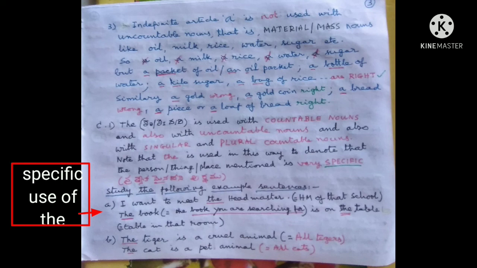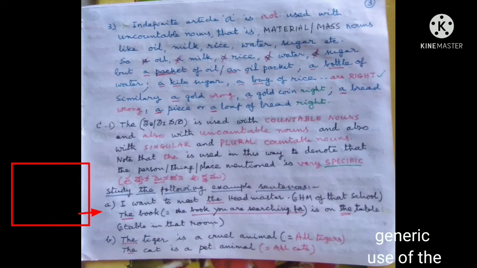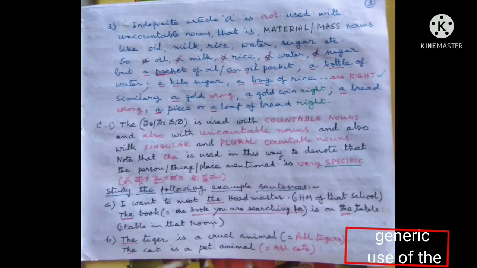B. The tiger is a cruel animal. Here, the means all tigers. The cat is a pet animal. That means the cat means all cats. This is called generic use of the.